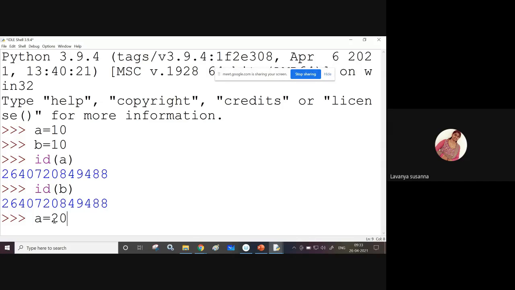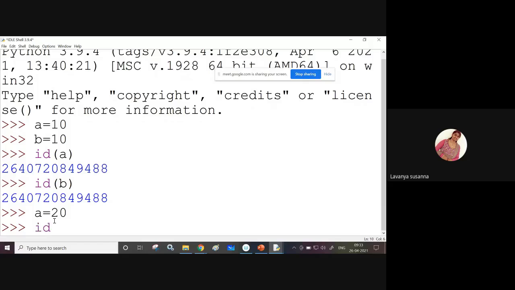Now let us see what is the address location of variable a. Now you will understand. See here, id of a. Previously a is referring to which location? 264072084948. This location where object 10 is present.